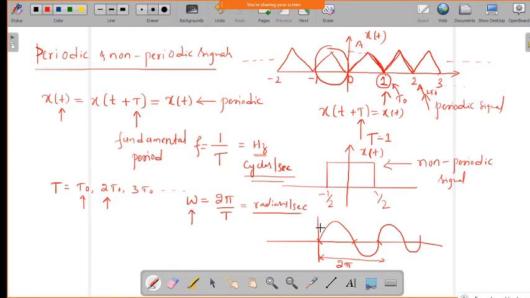See, so the signal is repeating after again 2 pi. So this is 0 and this is pi, and if you take this as 2 pi, the phase is changing, or the cycle repeats after 2 pi. So that's why this angular frequency we can measure in terms of T as 2 pi by T. So every cycle there is a 2 pi phase change, and we can measure it in terms of radians per second, and we will call it the angular frequency.